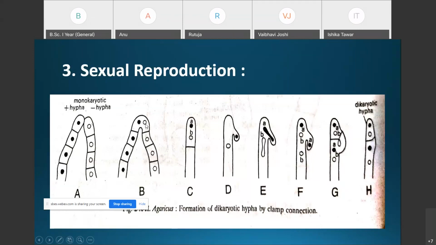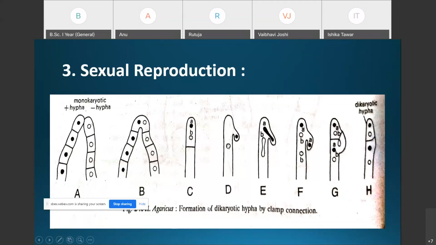Thus a dikaryotic mycelium develops by the successive division of the dikaryotic cell. At the time of division of the dikaryotic cell, both nuclei of the dikaryon divide synchronously and form four haploid daughter nuclei. Here you can see that these two nuclei do not fuse directly. Instead, a specialized structure is formed, the clamp connection.